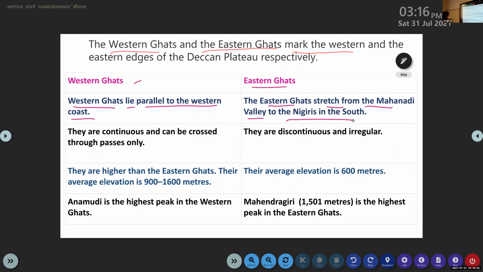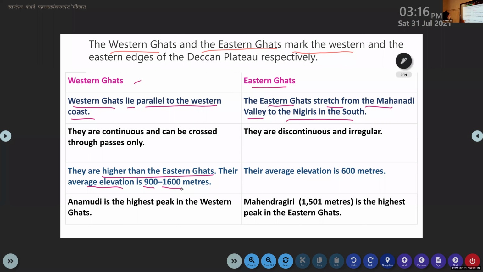The next one, they are higher than the Eastern Ghats. Their average elevation is 900 to 1600 meters. When we compare with the Eastern Ghats, the Western Ghats are higher, which you can understand by seeing the height.